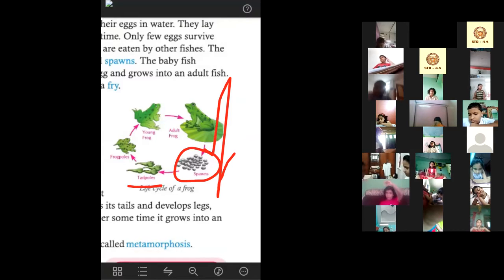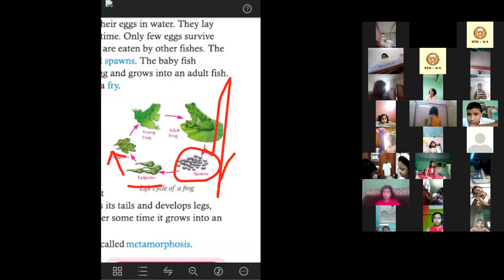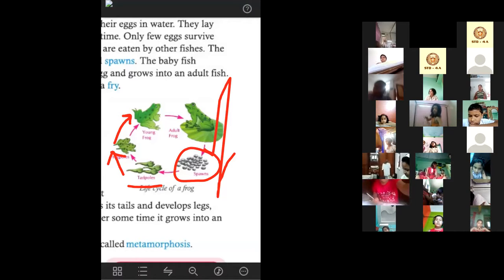Now the tadpoles will grow and become froglets. After that, the froglet will grow and become a young frog. When the young frog matures, it becomes an adult frog. The adult frog will again lay a cluster of eggs.